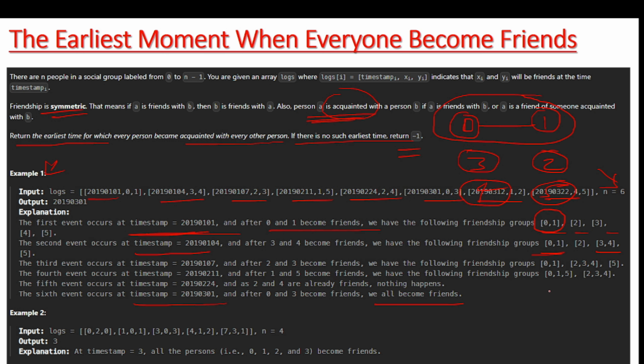So lastly we have got one group. And in the fifth event, I forgot to say that 2 and 4 are already friends, which means we will not do anything, because you can see 2 and 4 are in the same group here. But when they are in independent groups, then we connect them. Like at the sixth event, we connect 0 and 3 and all become a single group.